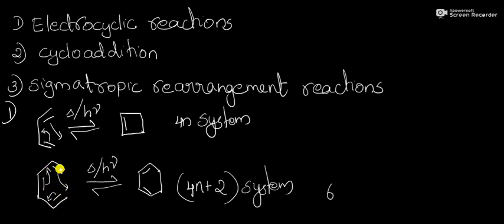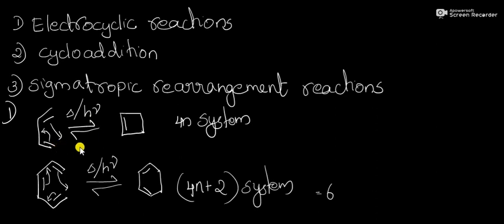So 6 electrons participate in this reaction. That is, when n equals 1, we get 4 into 1 plus 2, which is equal to 6. So this is a 4n plus 2 system, and this is our 4n system. And we know that all the pericyclic reactions are reversible reactions.